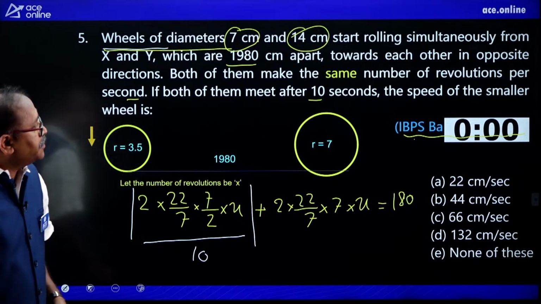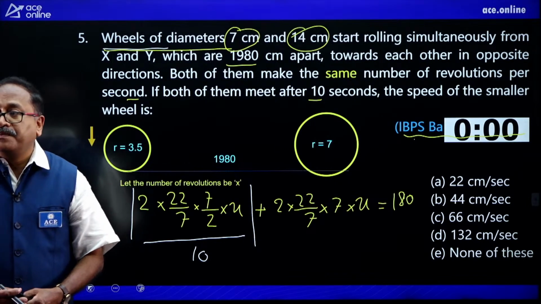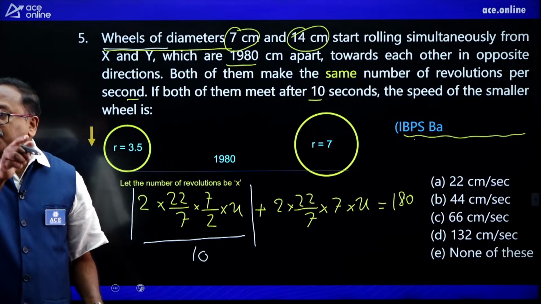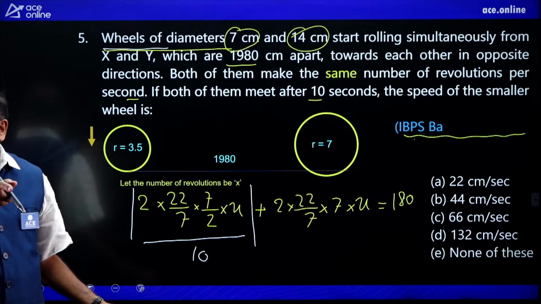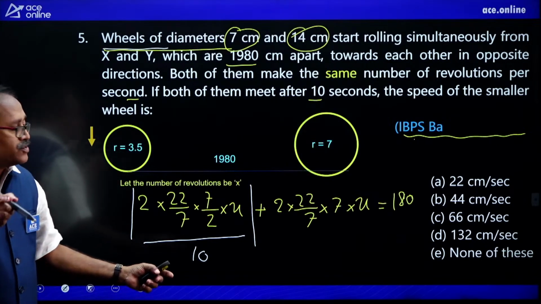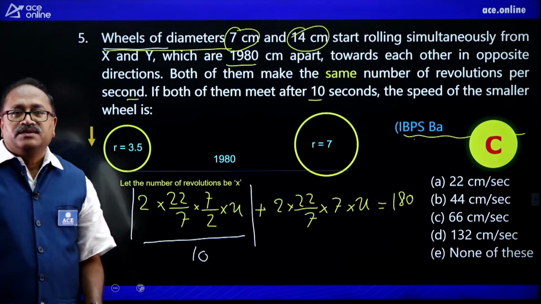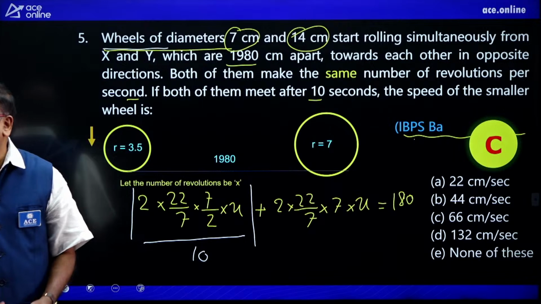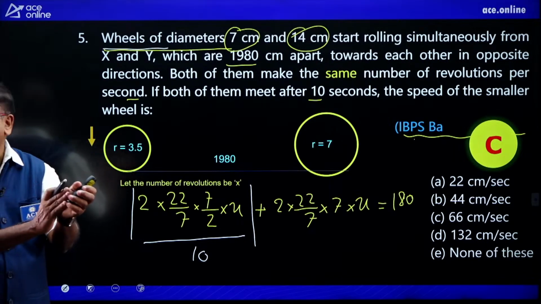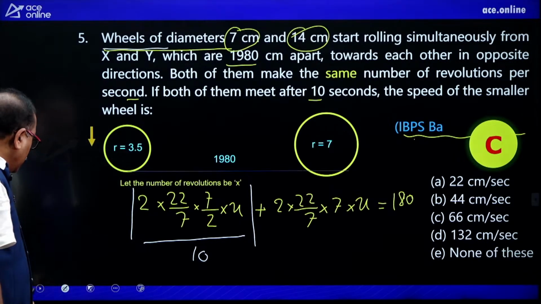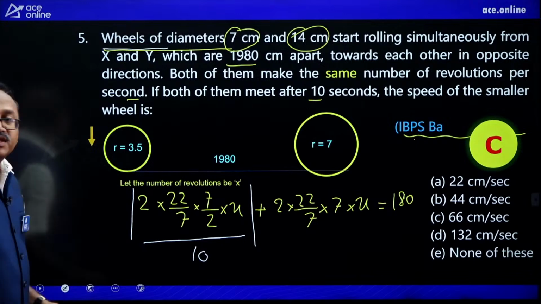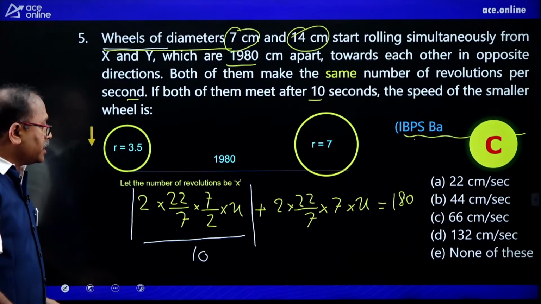Let me wait and see. Time up, and I will check whether Pawan's answer 66 is correct or not. Your option choice C, you are right. You are right, my brother. Oh, wonderful. Well done. So, what x value did you get? Come on, Pawan, what x value did you get?